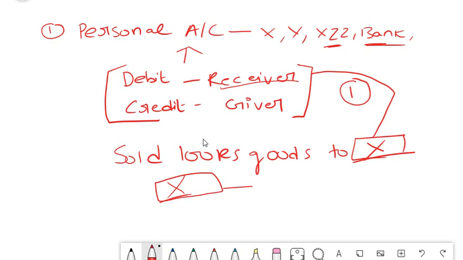But do we need to give anything to him in terms of money? No, isn't it? We don't need to give anything to him in terms of money, because what we sold here is goods and not money. But what we are receiving in exchange is money. So you think here in terms of money angle. Because we have to receive money from X, he has to be debited. So you can think in two angles: one is in terms of sale of goods, another is in terms of receiver. Debit the receiver and credit the giver. This is a simple transaction which you need to keep in mind.